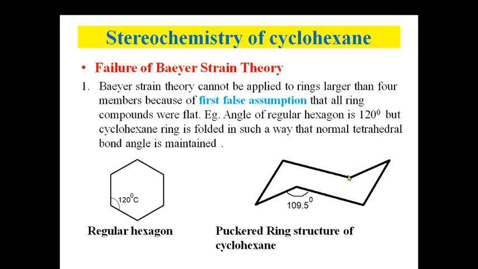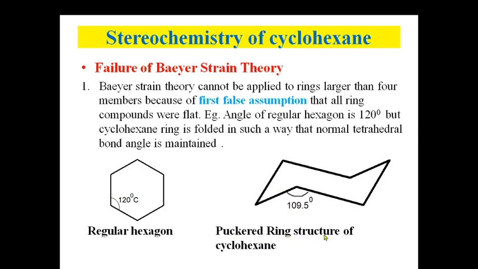There is no angle strain, and if no angle strain is there, it is a highly stable compound, and that's why Bayer's strain theory failed here. The first false assumption was that all ring compounds were flat, but actually as the ring size increases, the ring becomes folded, so it becomes a puckered ring.